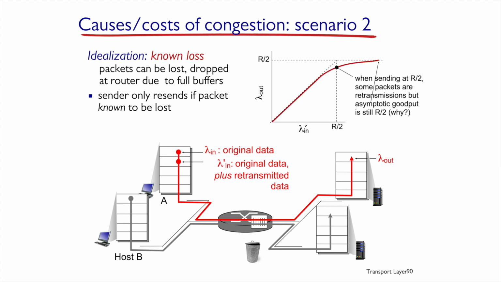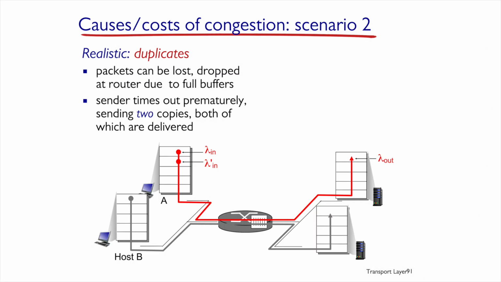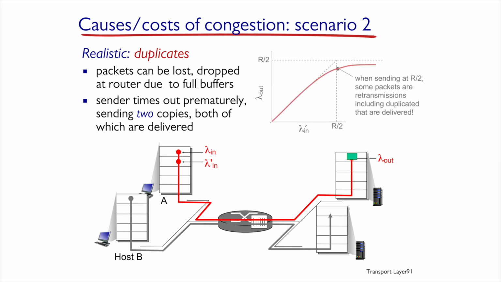So, in what we just described, if each of the hosts is trying to send at a rate of R divided by 2, then part of the packets can be retransmitted in the transportation layer. But if we look at it asymptotically, the goodput is still close to R divided by 2. Think about why this is. We'll now add duplicates to the picture as well, meaning that the packets can drop in the router because of congestion, and we'll assume that because of the timeout, the host sending data can send the packet again.